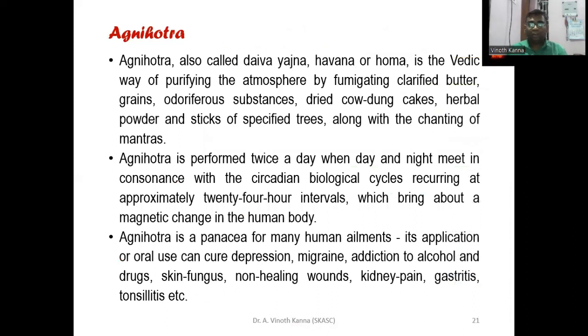The next one is the Agnihotra, which we can call the fumigation process. In this process, butter, grains, water, fresh materials, dried cow dung cakes, herbal powders, and sticks of some specific trees are used. When used, fumes are produced, and those fumes can remove multiple problems in a person's body, like depression, migraine, alcohol addiction, skin fungus, non-healing wounds, kidney pain, gastritis, and tonsillitis.